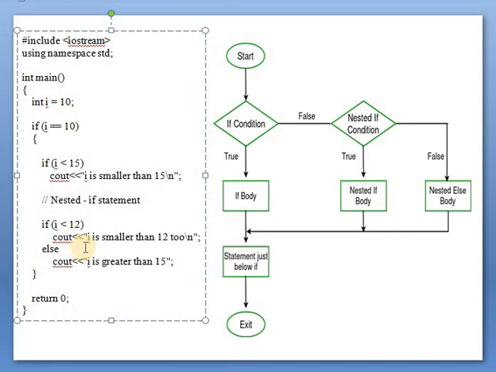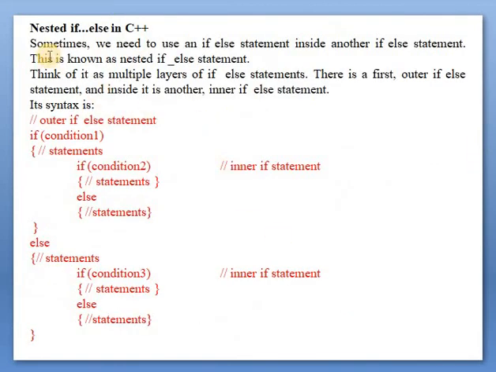Again it checks if I is less than 12. Now I is smaller than 12 too. So 10 is also smaller than 12, so both statements will be executed.